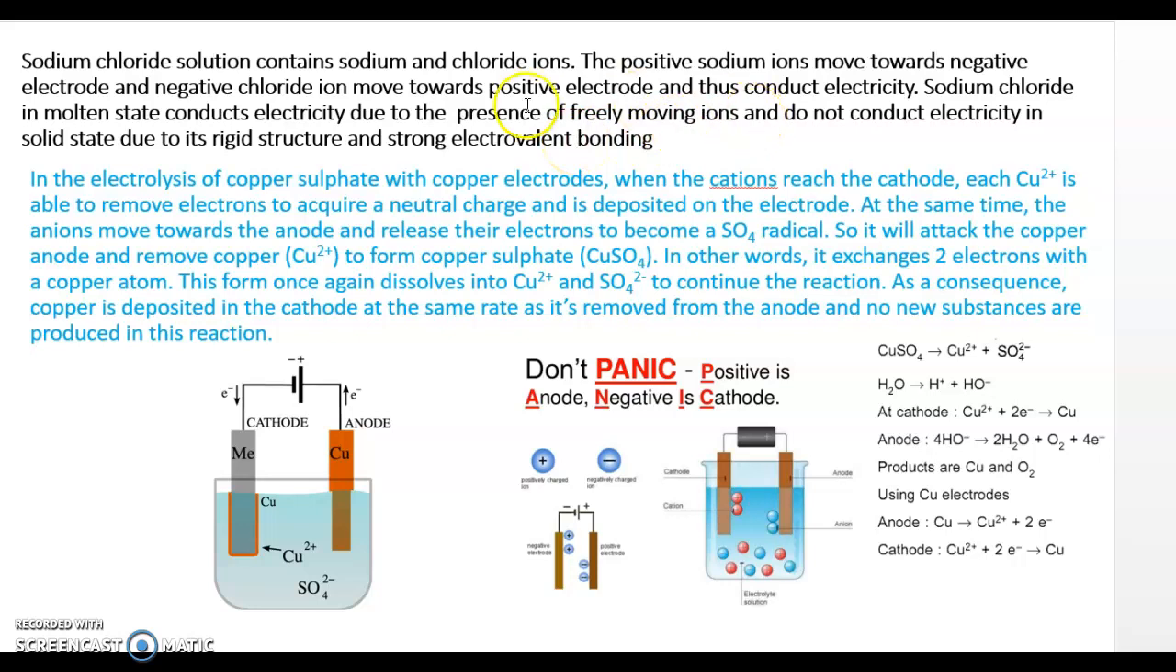So here it is said that sodium chloride in the molten state conducts electricity due to the presence of freely moving ions, and does not conduct electricity in the solid state. So that's what I said.